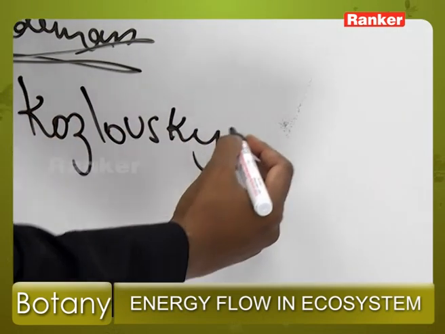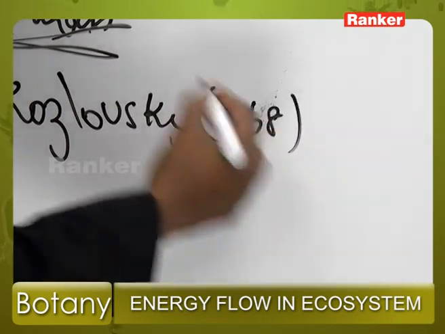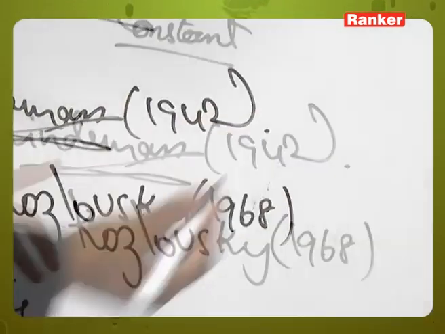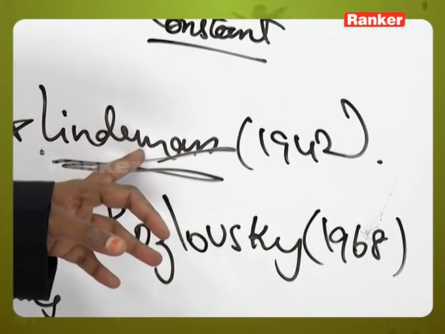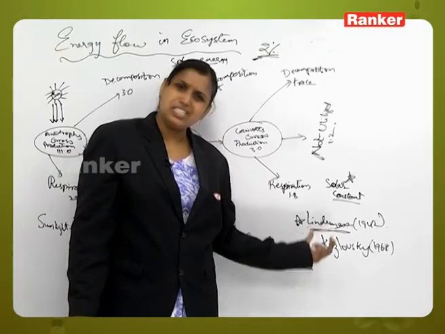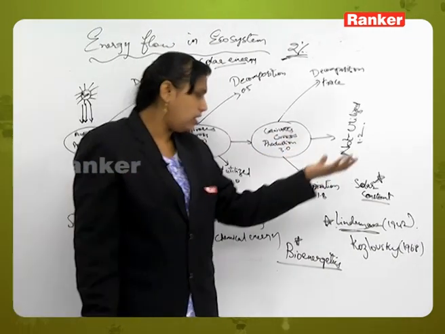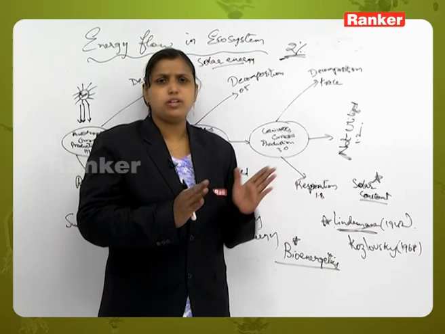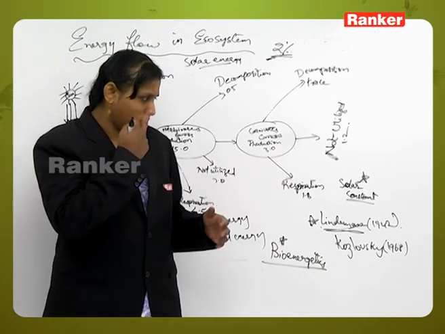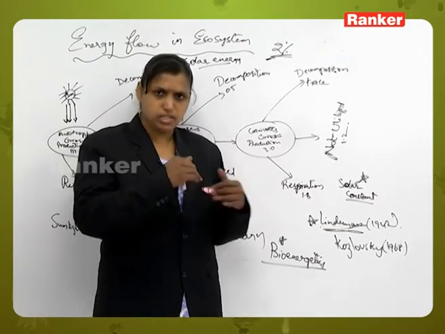So Lindeman was the ecologist who said yes, there exists a study called bioenergetics. In this we can study the flow of energy from one trophic level to another, and all this flow of energy, movement of energy, reduction or production of energy, and utilization of energy can be explained by certain models.